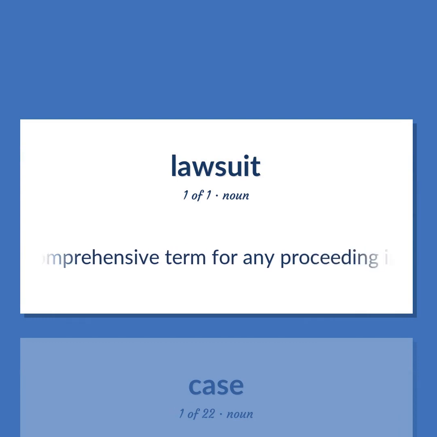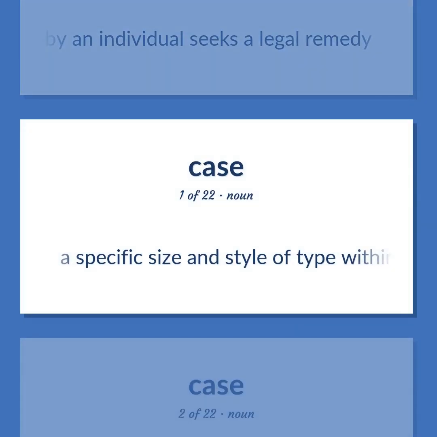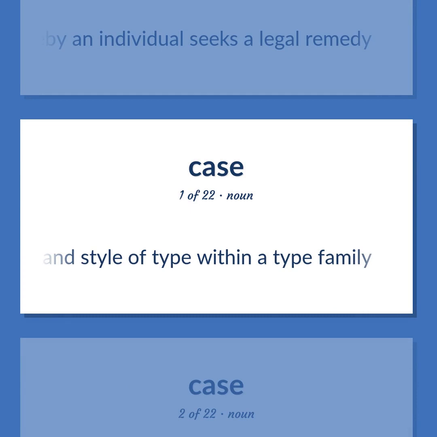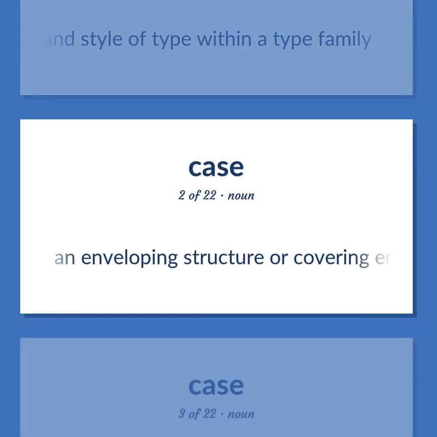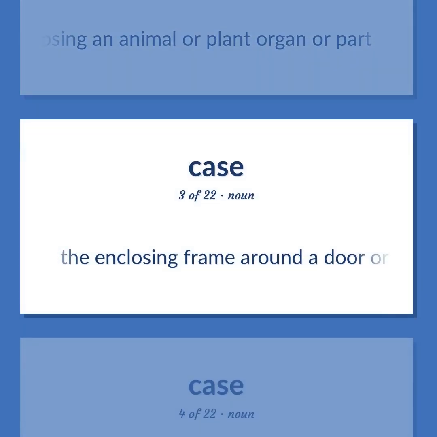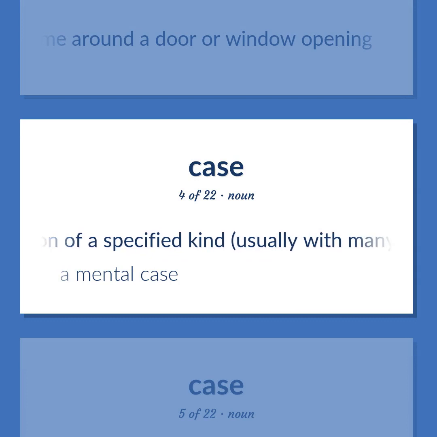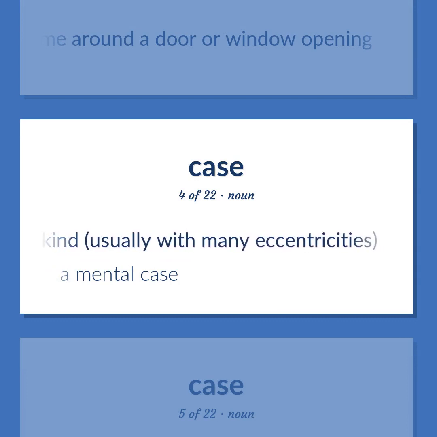A comprehensive term for any proceeding in a court of law whereby an individual seeks a legal remedy. A specific size and style of type within a type family. An enveloping structure or covering enclosing an animal or plant organ or part. The enclosing frame around a door or window opening. A person of a specified kind, usually with many eccentricities. A mental case.